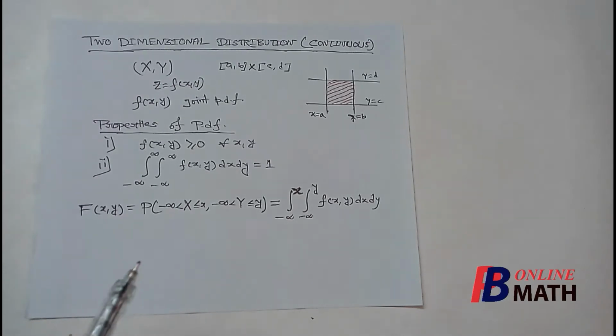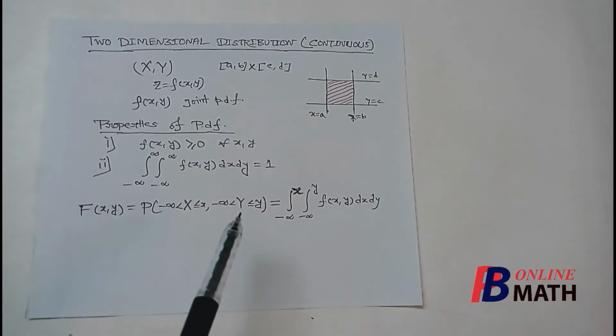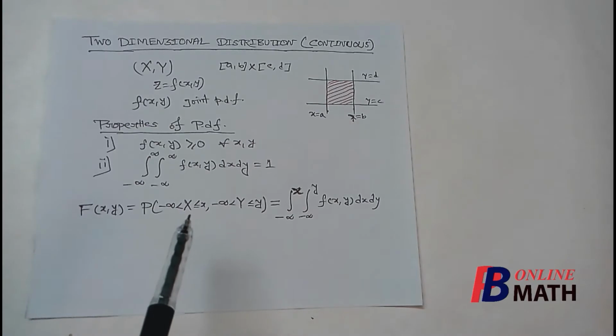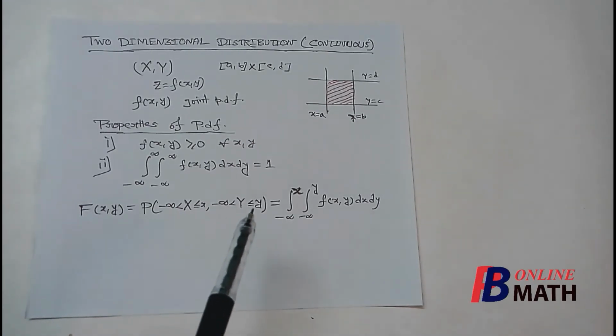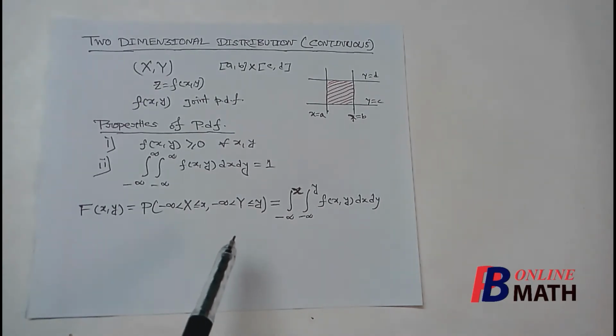The joint distribution function is denoted by capital Fxy, and by definition this means the probability of the event where x varies from minus infinity to x and y varies from minus infinity to y. That means the sum of the masses where x varies from minus infinity to x and y varies from minus infinity to y. Now in continuous distribution, the mass means the volume.